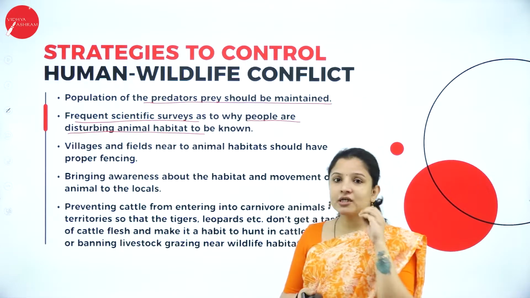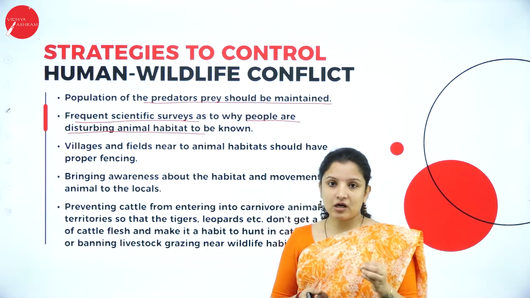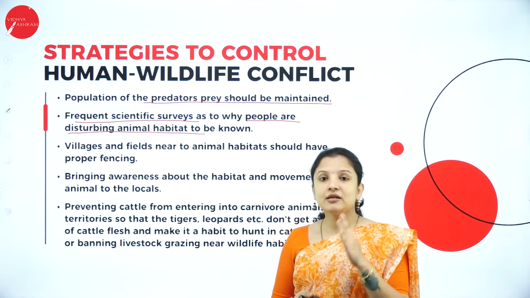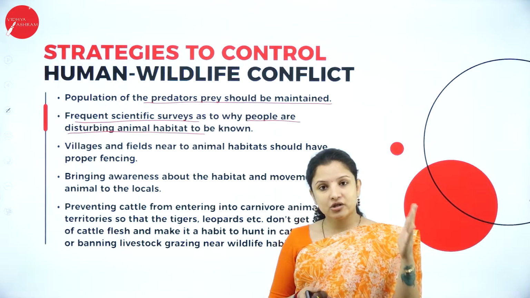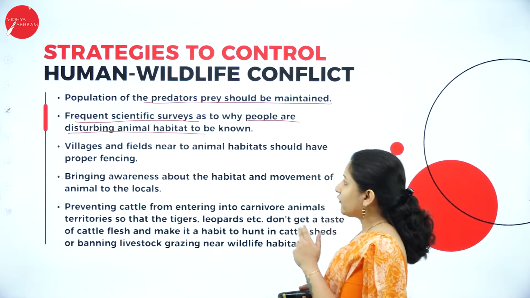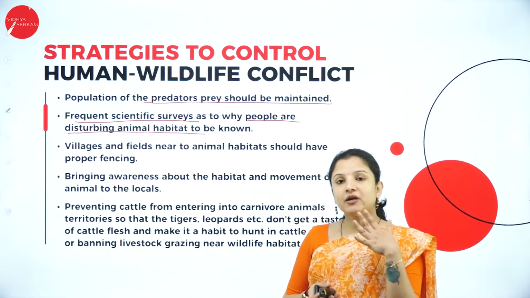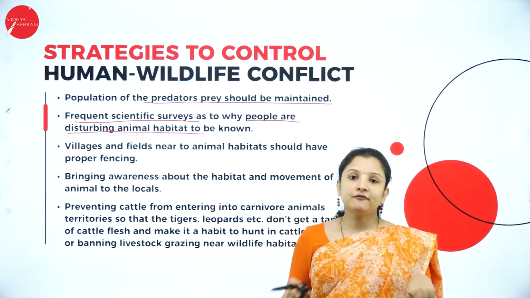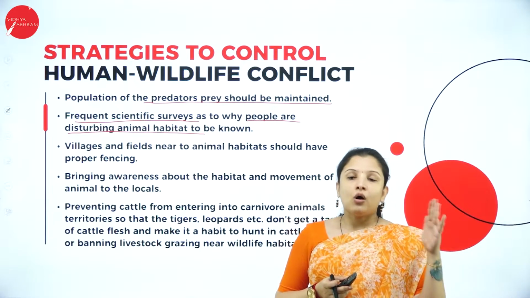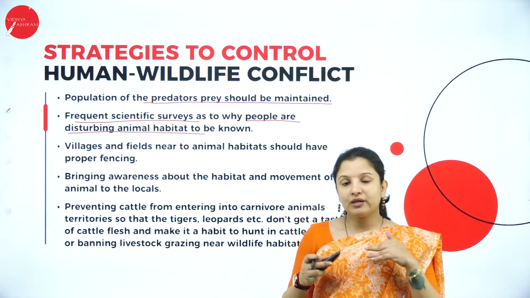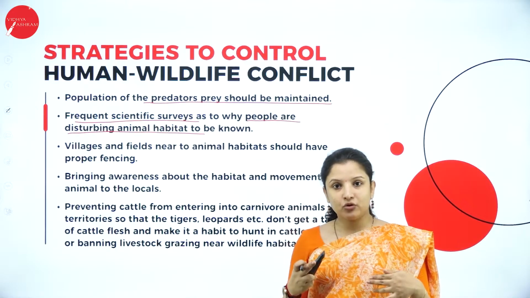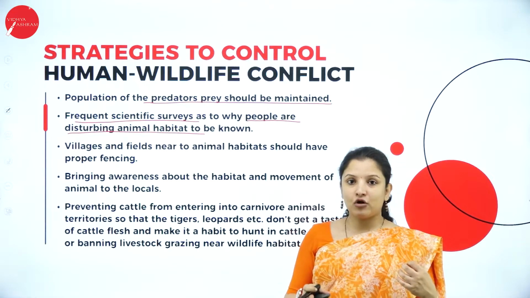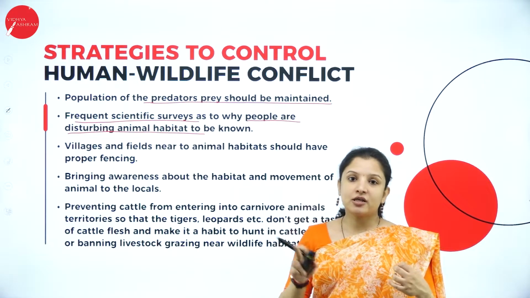For all this, strict measures should be taken by the government, wherein they have to curb or prevent the illegal expansion of the agricultural land towards the forest. So every year they have to do a scientific survey. What was the area of the forest previous year and what is the area of the forest now? When they do a scientific survey, they'll come to know that people are illegally extending their agricultural lands into the forest, and that is why animals are entering into villages.